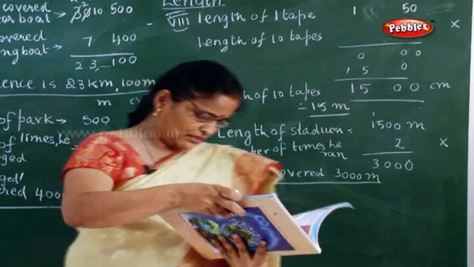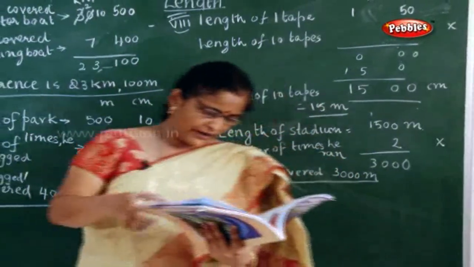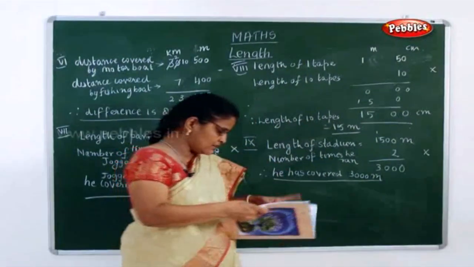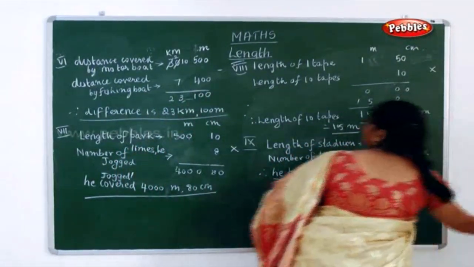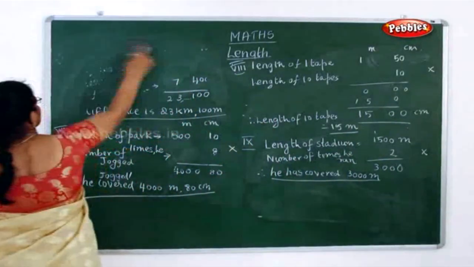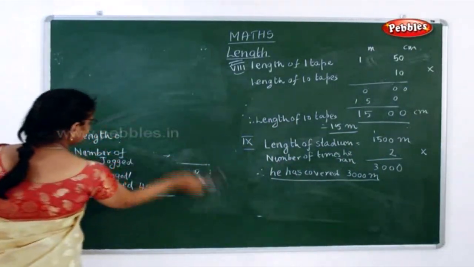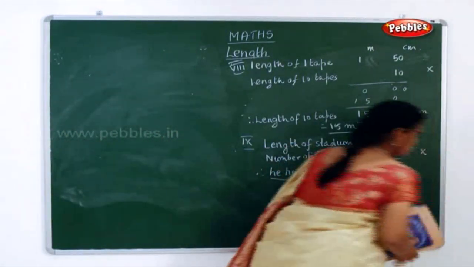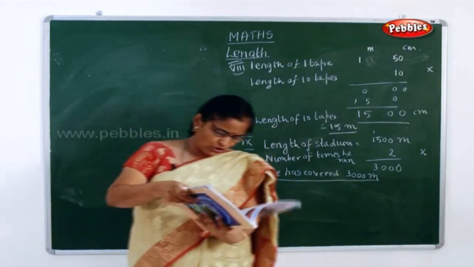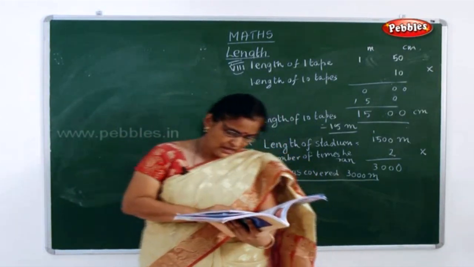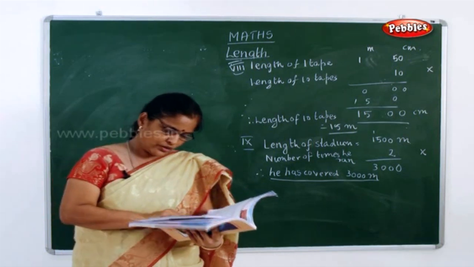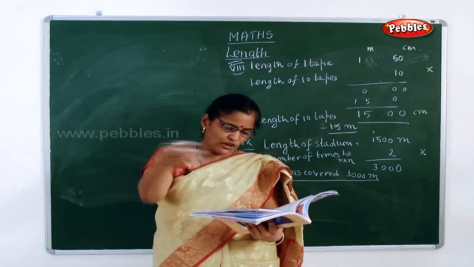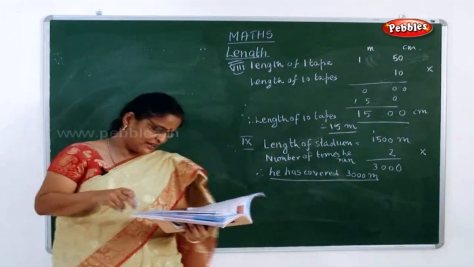Now next sum, your 10th sum. A roll of wire is 8 meter and 90 centimeter long. Now what is the 10th sum? A roll of wire is 8 meter and 90 centimeter long. If it is cut off into 9 pieces, so what have they given us? One roll of wire is there, 8 meter and 90 centimeter.